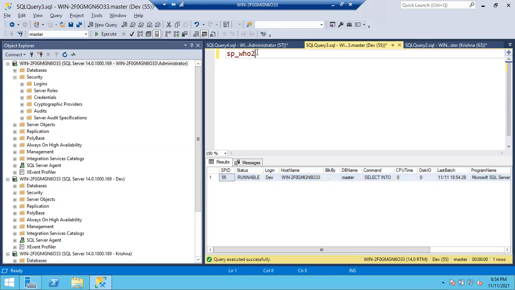See, same query he ran, right? But he can only see 55. Why can he only see 55, guys? Because it is his own session. Very good. 55, you can see here, Dev, 55 in the brackets. Dev 55 is his own session. He can see his own session if he doesn't have permissions to see other sessions.